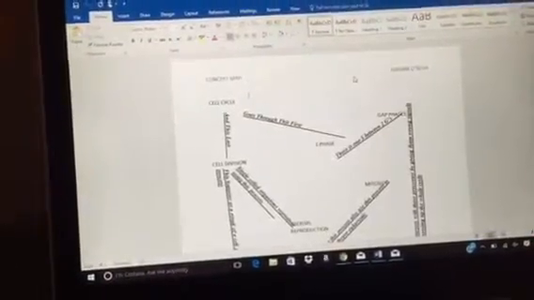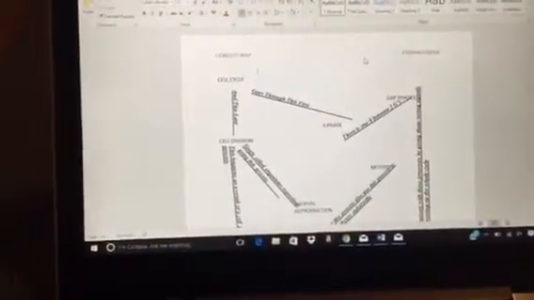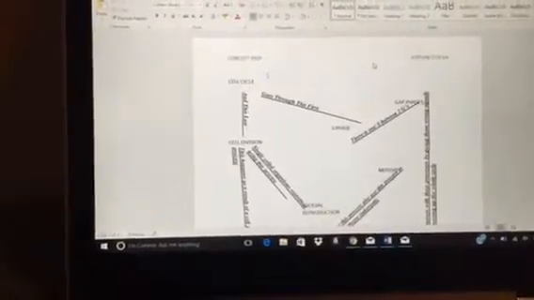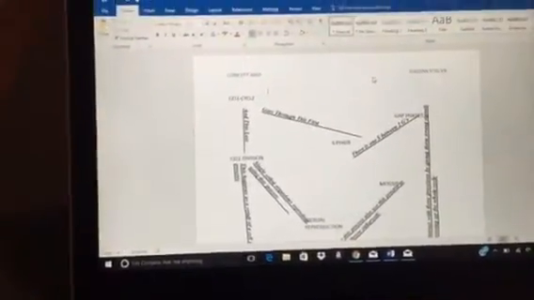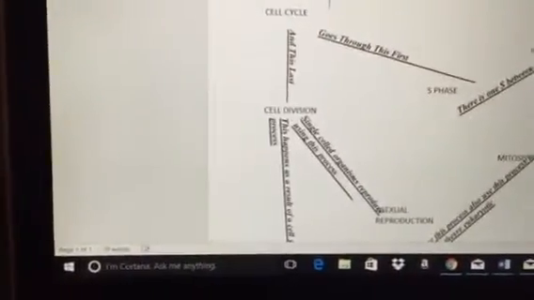phase, and then there's an S phase, and that's where it's replicating. And then it has another gap phase that it goes through as well. And then after that, it's going to go over here as the last part of that, cell division. Okay? And cell division happens in multiple different ways depending upon what kind of cell, whether it's prokaryotic or eukaryotic.